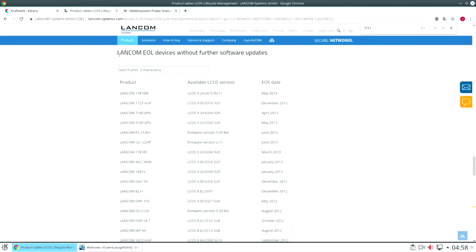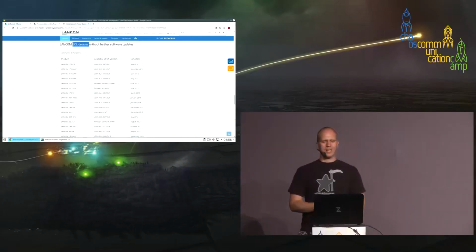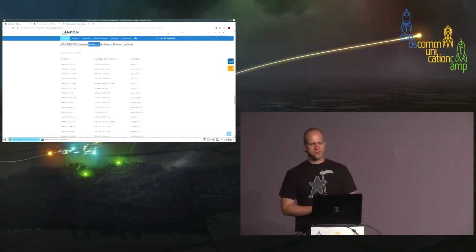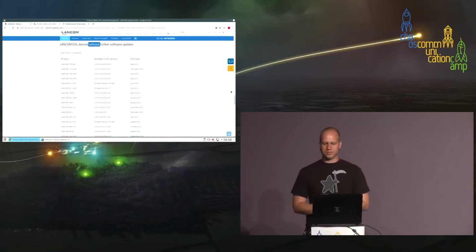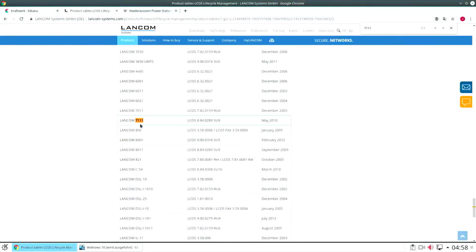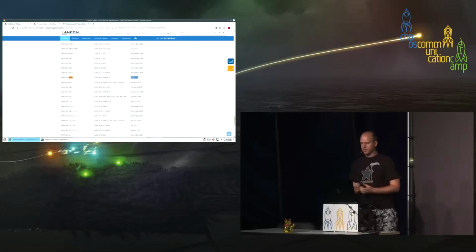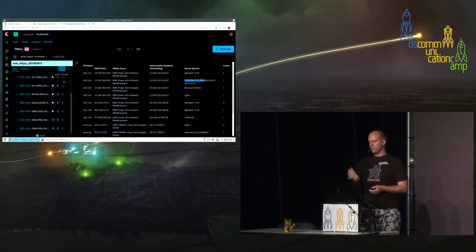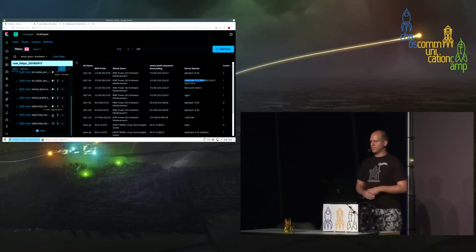Let's look. There is a list of end-of-service devices, right? Maybe it's an end-of-service device. Maybe it's like 1 year old. I don't know. Let's have a look. How old is this unsupported system? Since when is it unsupported? And here you can see this LANCOM 711 device is unsupported since May 2010. It's a 9-year-old unsupported VPN gateway, and that is a scan from the middle of August. It's like 1 week old, right? So it's recent. We can see it on the internet live. So, very interesting.